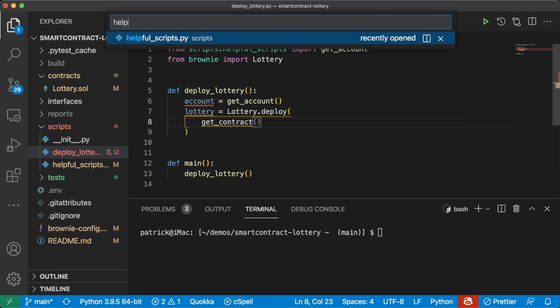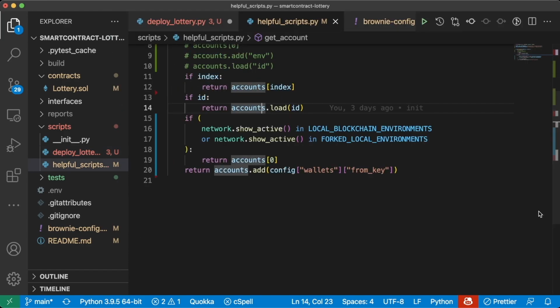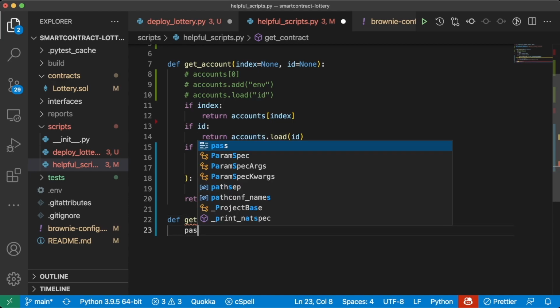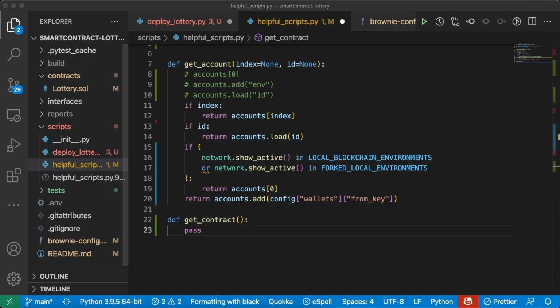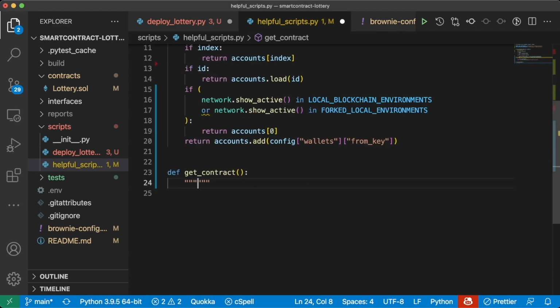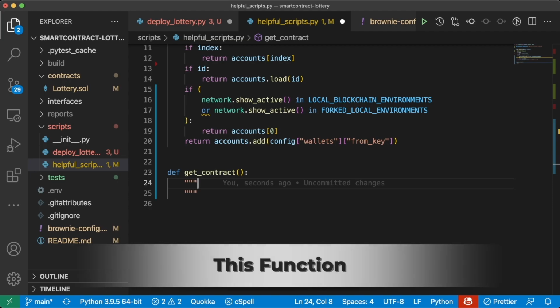And we're going to add this function in our helpful scripts. So let's create this function called getContract. So we'll do def getContract, pass. And let's talk a little bit about what we want this function to do. Let's add three double quotes here and three double quotes here to start what's called a docstring. This will define everything about this contract.